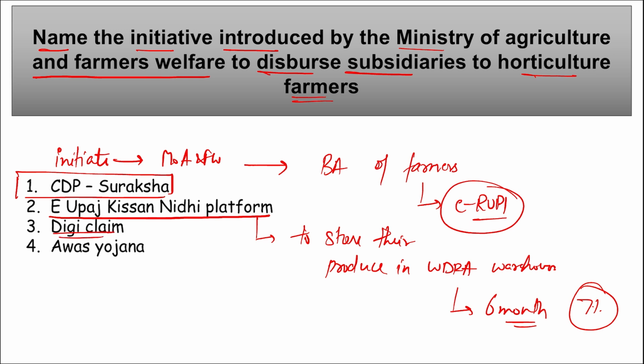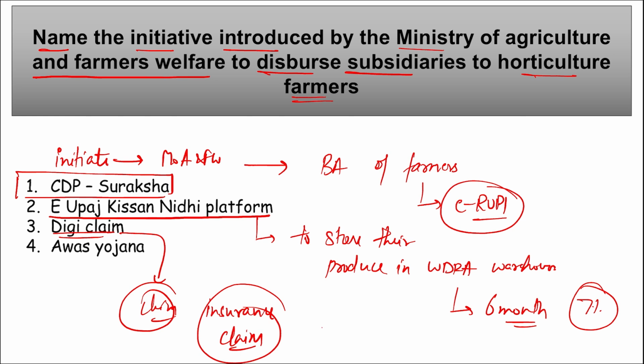What is DigiClaim? DigiClaim is basically a claim settlement process that helps farmers to receive the insurance claim electronically. It was launched in 2023 by the Government of India under the Pradhan Mantri Fasal Bima Yojana. Right, and Awas Yojana is basically your housing scheme to provide housing to everyone.